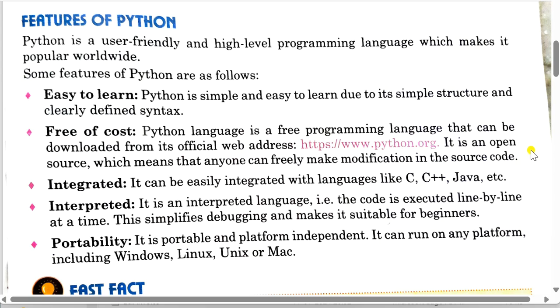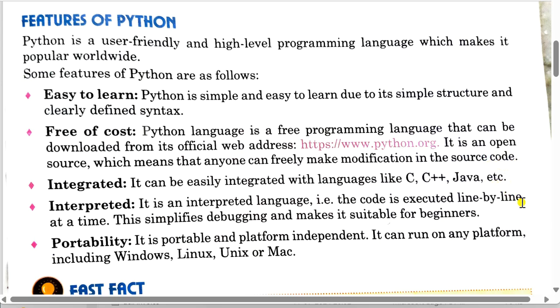Next one, free of cost. The Python language is a free programming language that can be downloaded from its official website, that is www.python.org. It is an open source, which means that anyone can freely make modification in the source code. On this online website, anyone can learn Python coding. Now, integrated, it means it can be easily integrated with the languages C, C++, and Java.